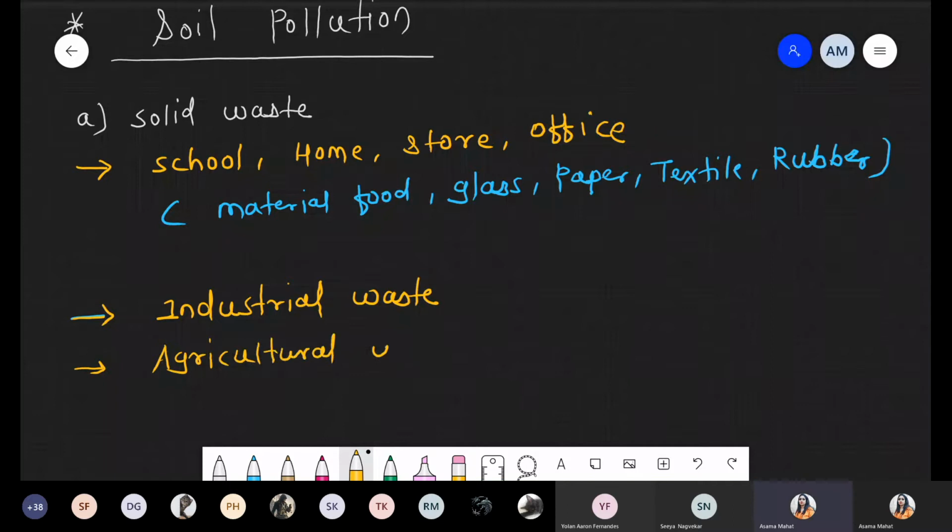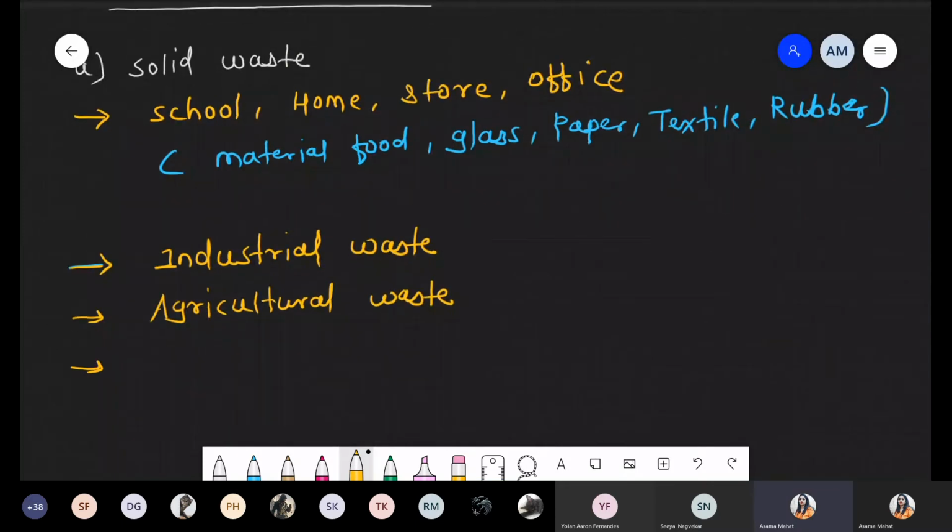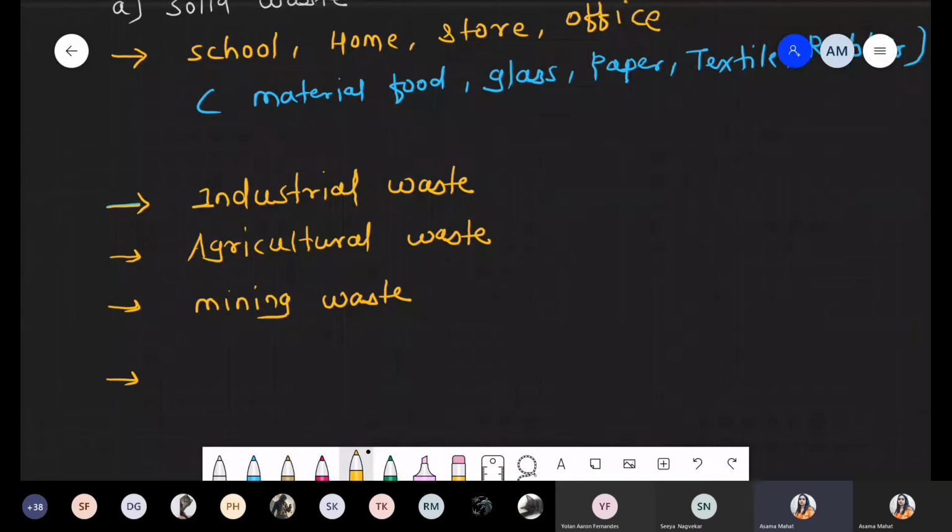Next waste, which comes under the solid waste, that is agricultural waste. Another one we are talking about is mining waste. And the last point, where the question has come from, is e-waste.